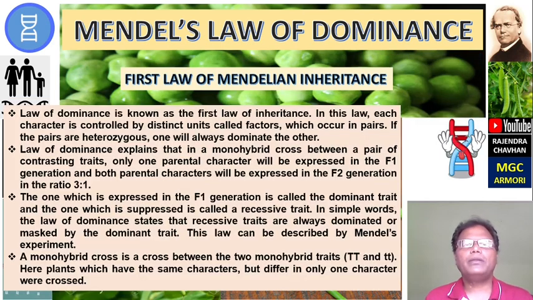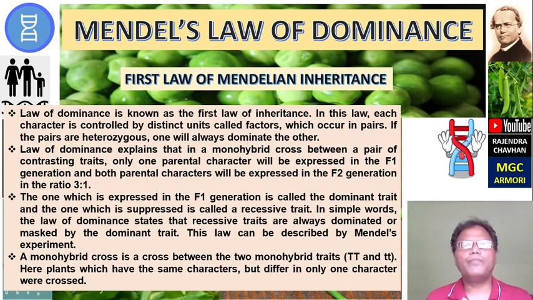The monohybrid cross gives the F1 generation, that is the hybrid generation, then the F2 generation, where the ratio appears as 3:1. That means the dominant are 3 and the recessive is only 1. Hence, Mendel's law of dominance is known as the first law of inheritance.